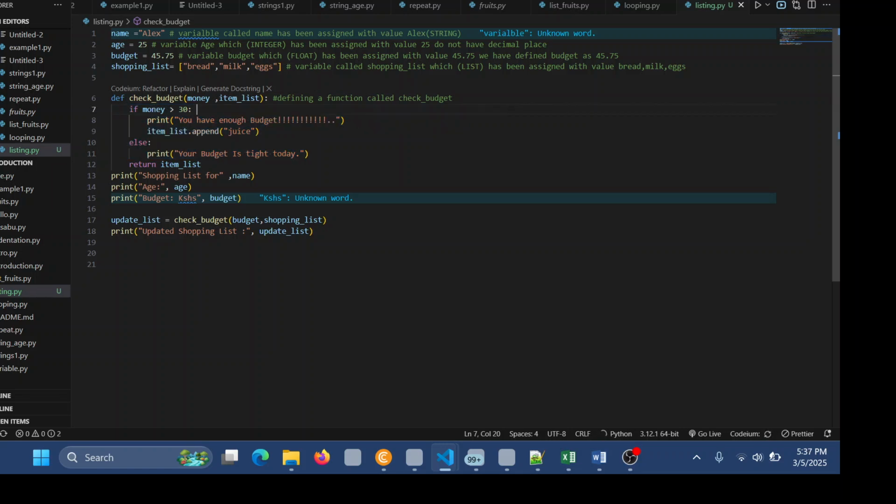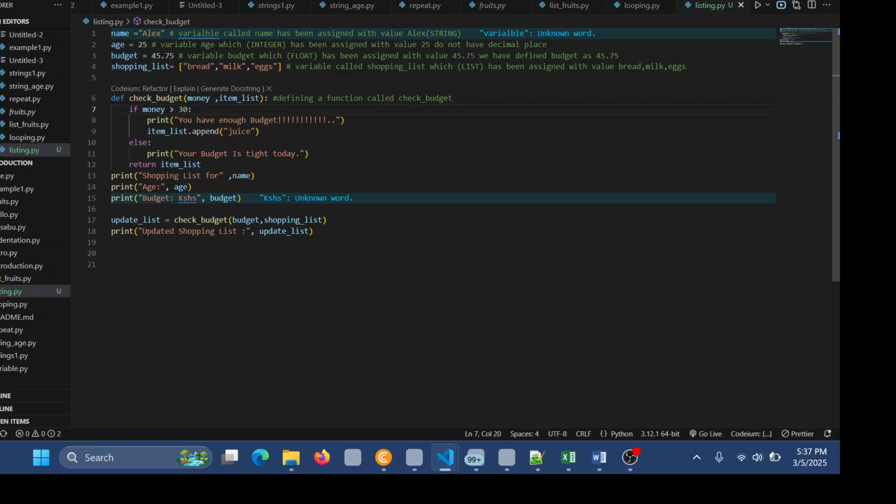I think by there I don't need to write anything else. You can understand, this if statement is used to check whatever we supply. So if we supply anything more than 30 shillings, it simply means that the money that we have is enough to go do shopping. But if the money that we have is less than that, then that money is not good.